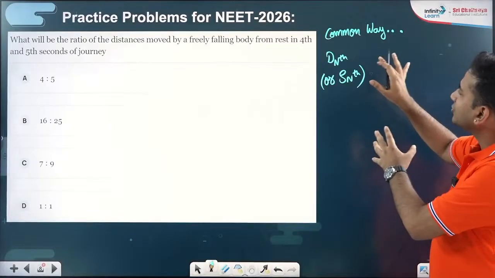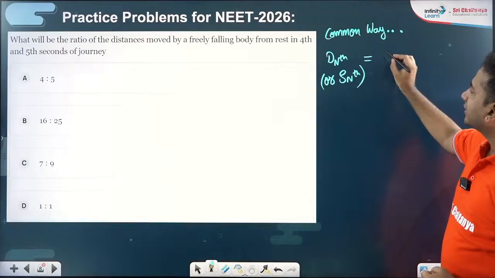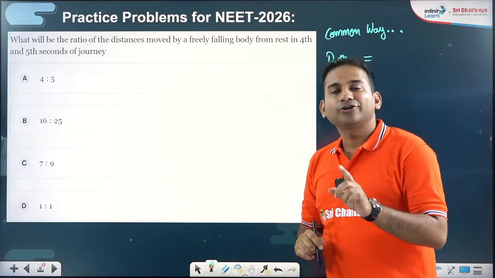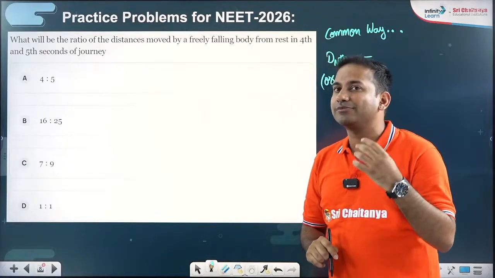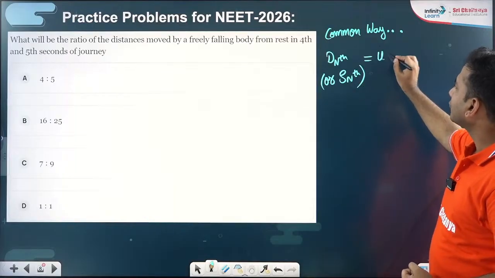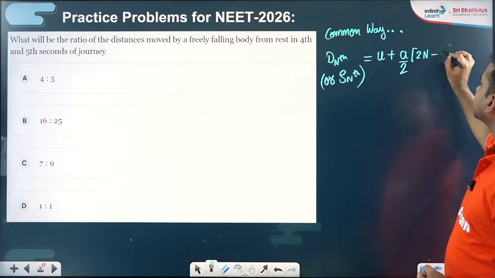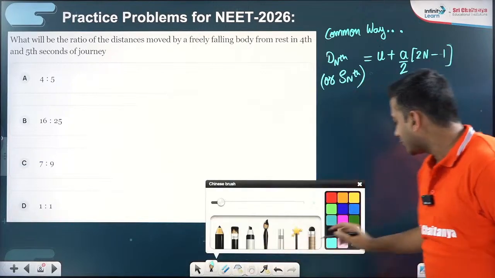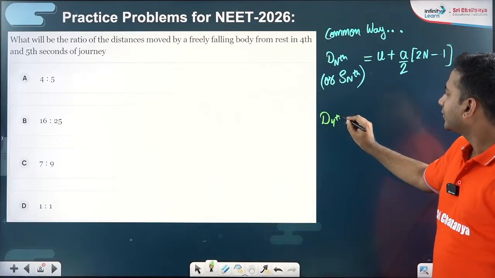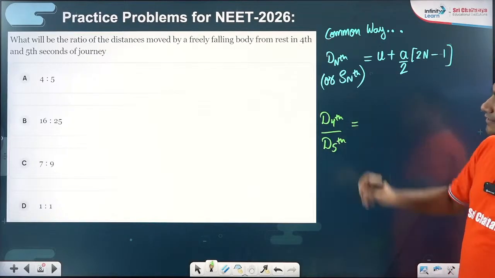But before that, how the examiner generally expects you to do this problem is distance traveled in nth second, because they are talking about the fourth second, not 4 seconds. They are talking about the fourth second or fifth second. So the formula is u plus a by 2, into 2n minus 1. Here, they are asking distance traveled in the fourth second by distance traveled in the fifth second.